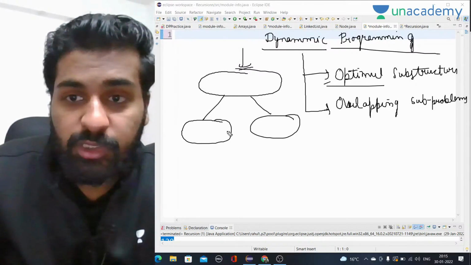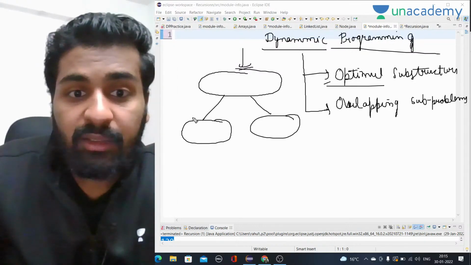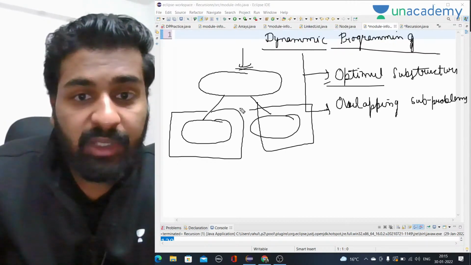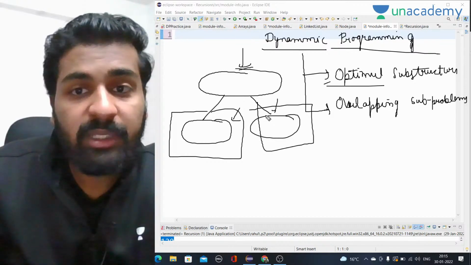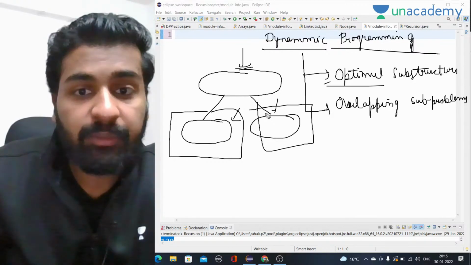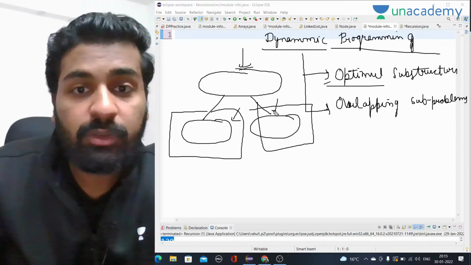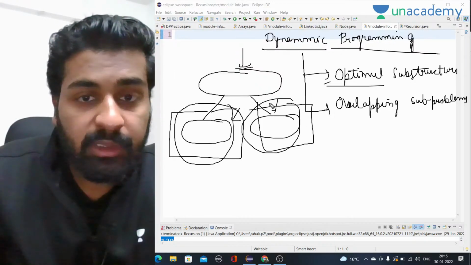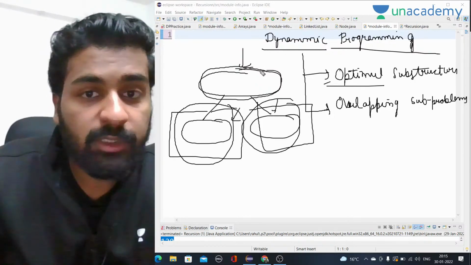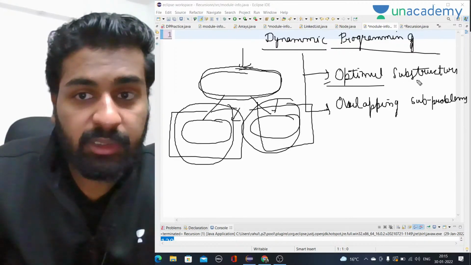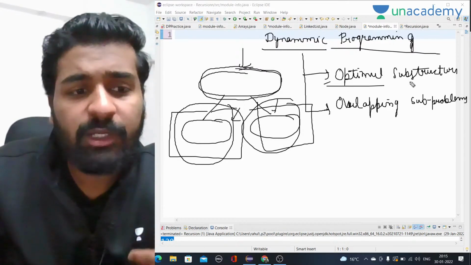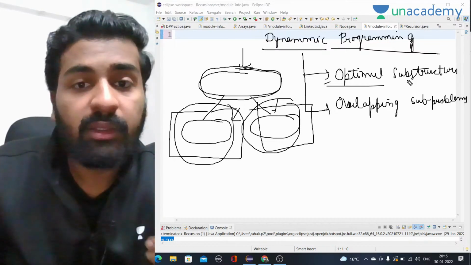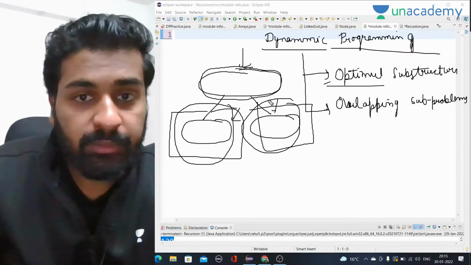That we are substructuring it such that we can solve each part optimally, and finally we get the better answer. If we are able to solve these two smaller problems, then we are able to solve this bigger problem as well. So there should be an optimal substructure, like recursion. Basically, if we are able to use recursion in that question, then only we use DP.